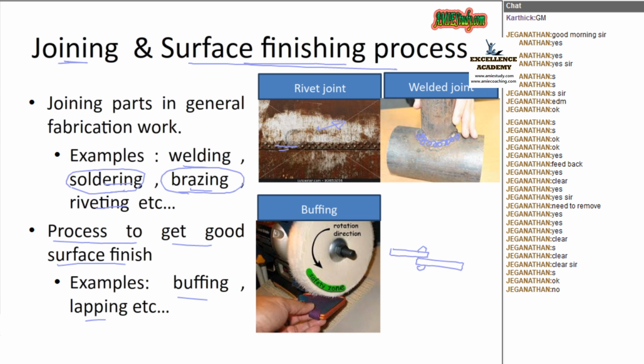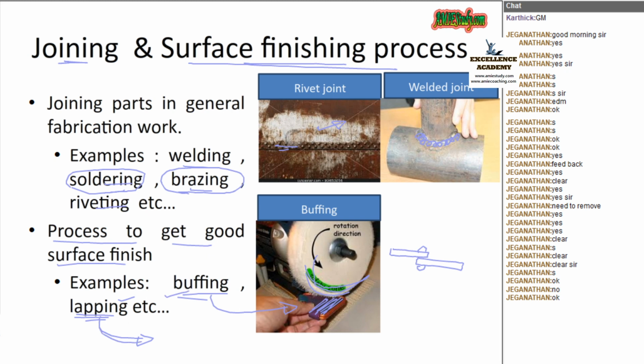Okay, Jagannathan. So in that way, in the case of metals also, we can provide some polishing process. One type of polishing process is called buffing. You can see the figure over here. Say this is the metal to be polished, and this is a wheel which is made of cotton. Some cream is placed over there, and we rub this metal piece with the cream under this cotton wheel. Next is lapping.